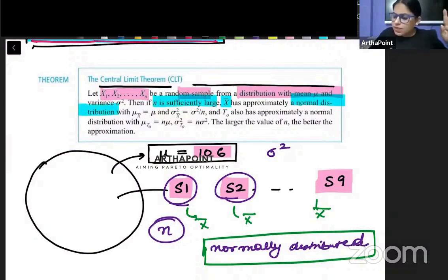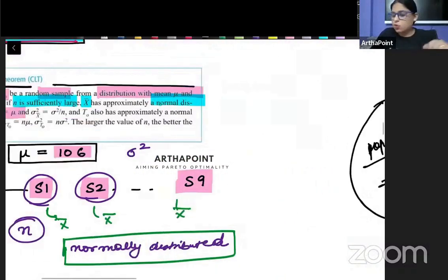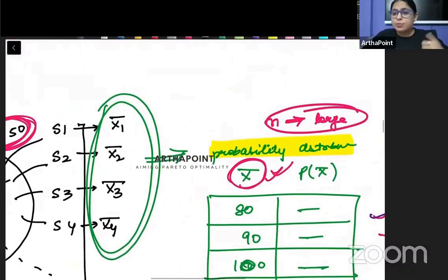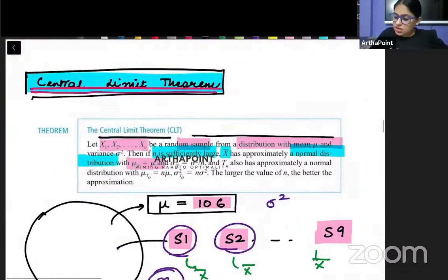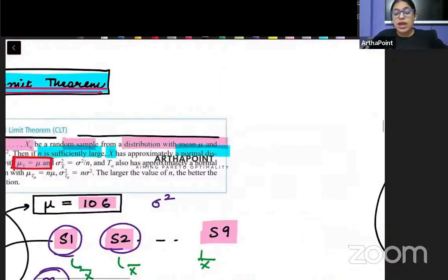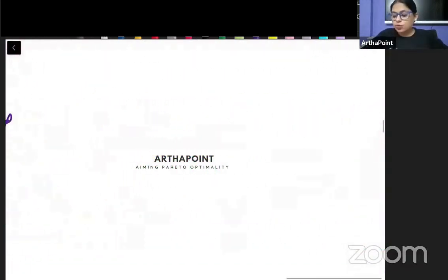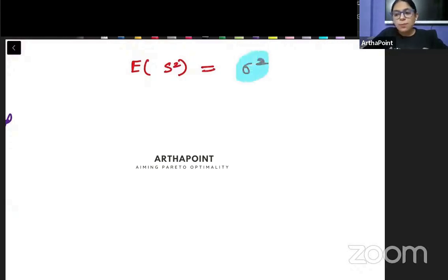Actually ये वाला बात तो हमने कल ही प्रूव कर दिया था, even with small sample, that I had already proved this in the last lecture, that if I try to find out the mean of these x bars, then I will get the mean of the population, right? So this is what this is saying. If you find the mean of these x bars, you will get the mean of the population. And in fact, the other thing also we proved that if I find out the expected value of the variance, right, then I will get the variance of the population.